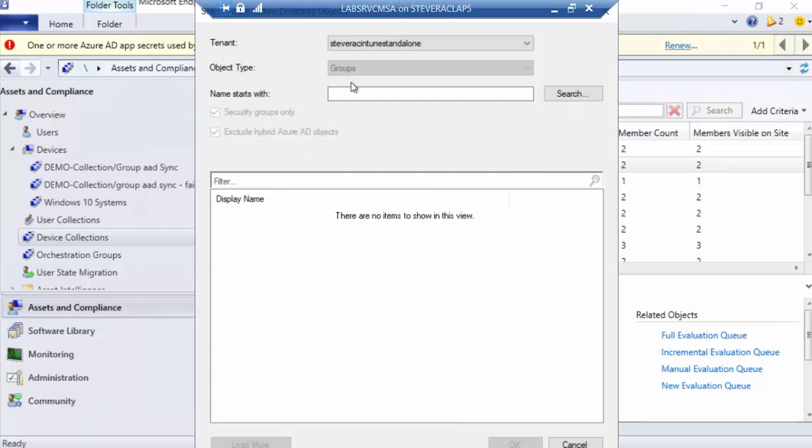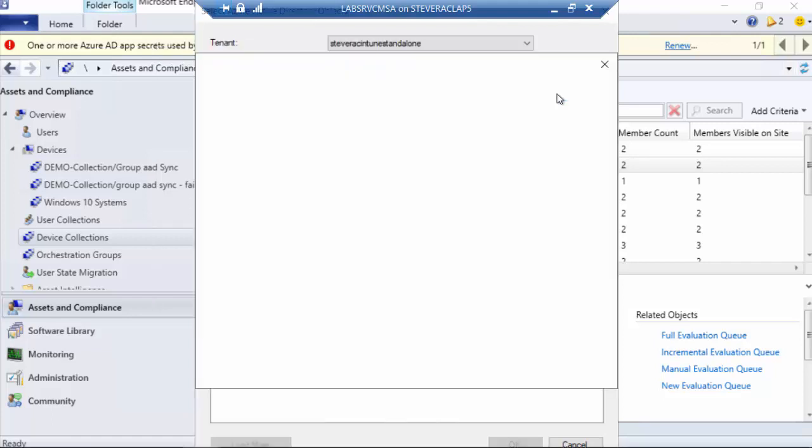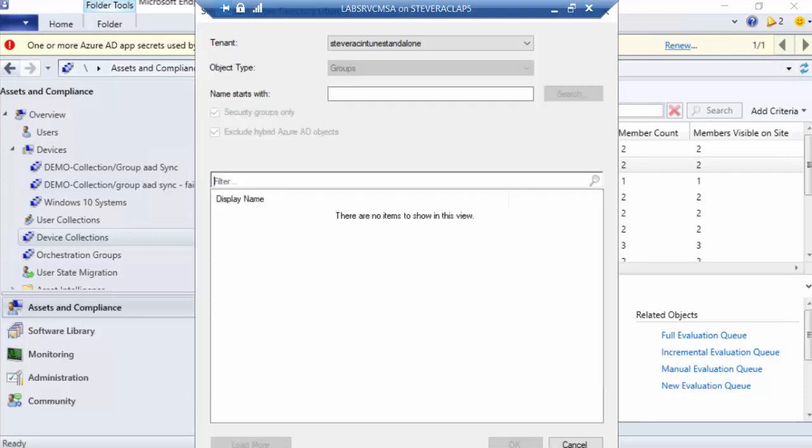So I'm going to click Add. And then I can put in a search filter. In my lab, it doesn't really matter that much. In production, it probably does matter a lot more to hone your list of returns. I'm just going to click on Search. And that's going to go out to my Azure AD environment and pull back a list of groups that I might want to use.